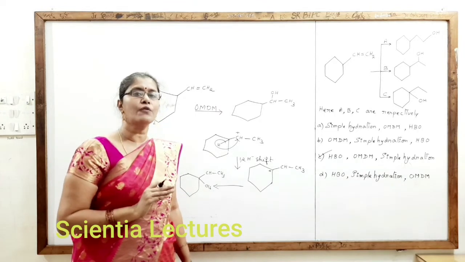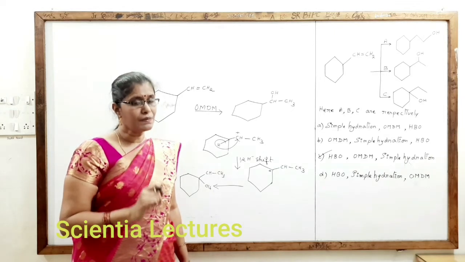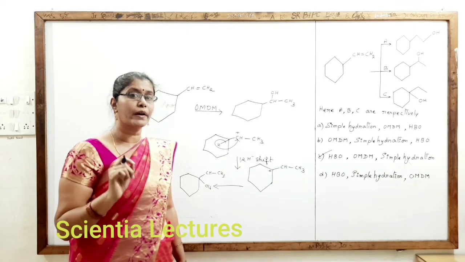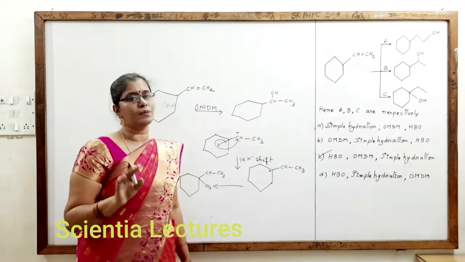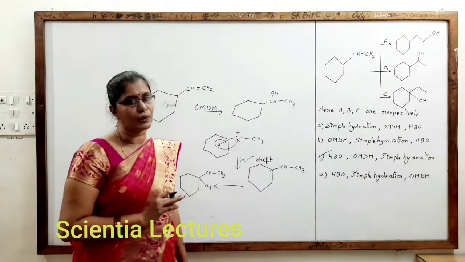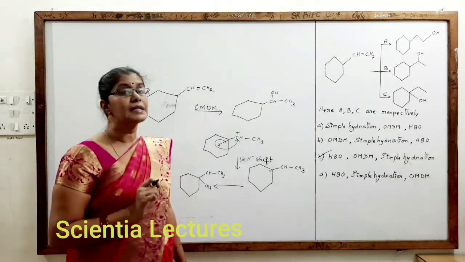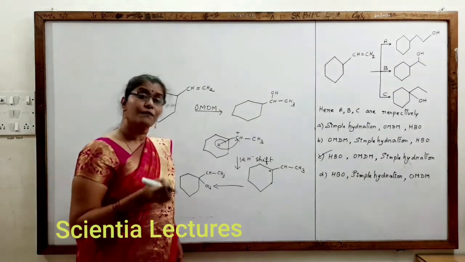If there is a possibility of rearrangement, it would form a different product. So remember that carefully. Sometimes simple hydration and OMDM products would be the same, because if there is no rearrangement possibility, a secondary carbocation will not be converted into another secondary carbocation, right? Which implies that in such cases the simple hydration product and the OMDM product will be the same.